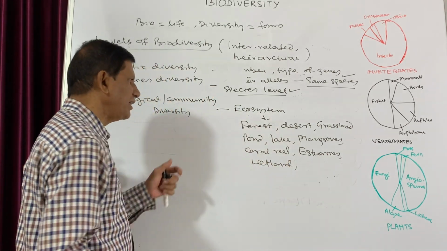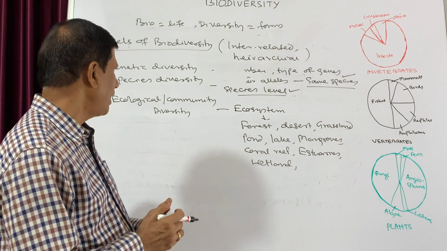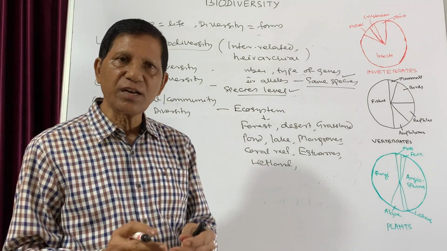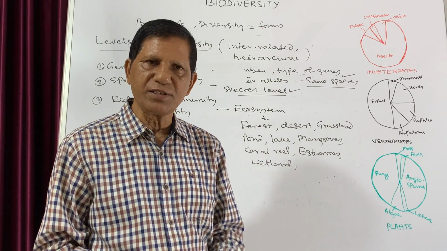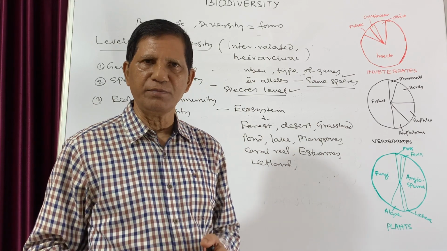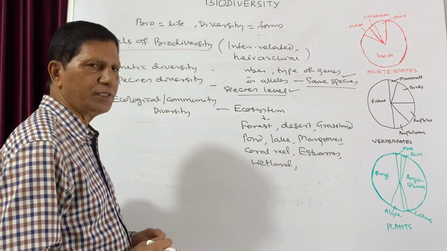That means these are the different types of ecosystem, and depending on what type of ecosystem the organism lives in, it depends upon the diversity of the organism. This also comes under biological diversity.